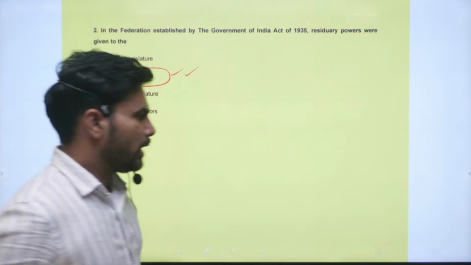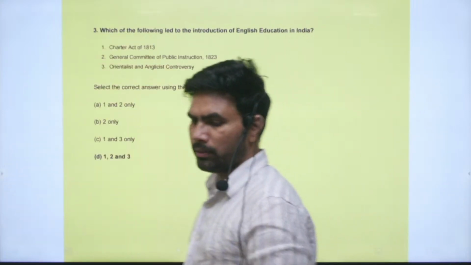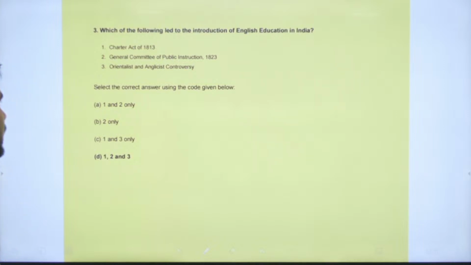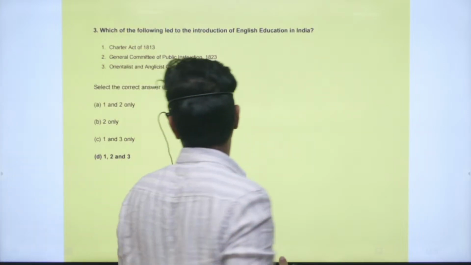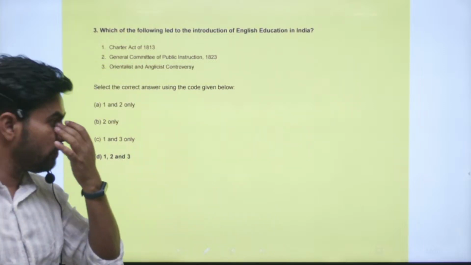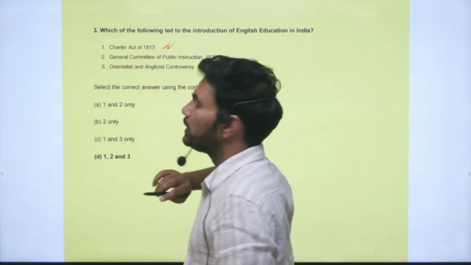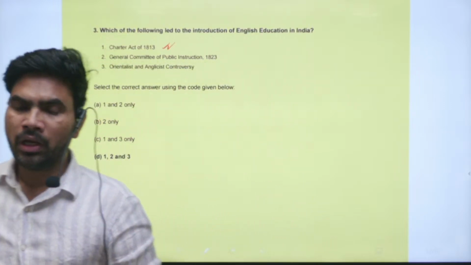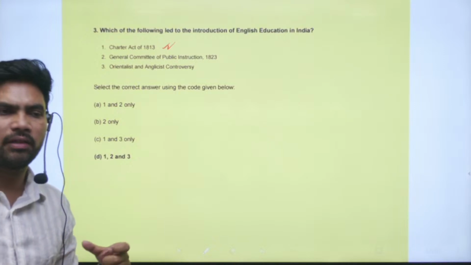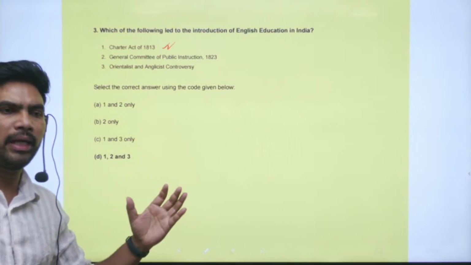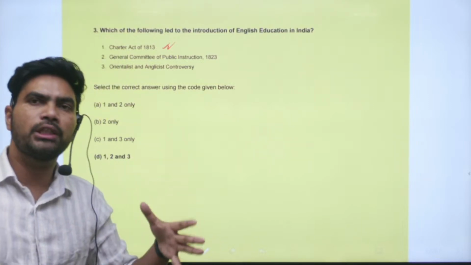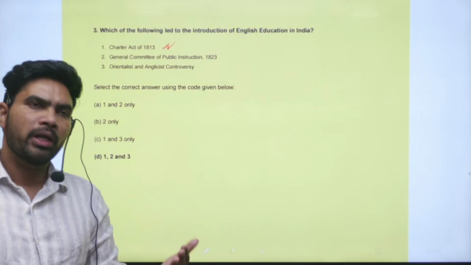Right. Next question. Question number 3. Which of the following led to the introduction of English education in India? Right. So Charter Act of 1813 also contributed. The first mention of introduction of English education in India started with the Charter Act of 1813. However, till 1833, because of no consensus on introduction of English education in India, the decision was pending. Only under the 1833 Charter Act, some funds were allocated for promoting English education in India.